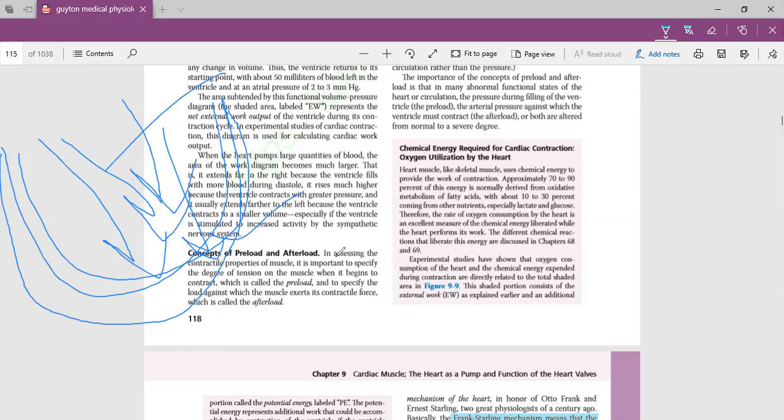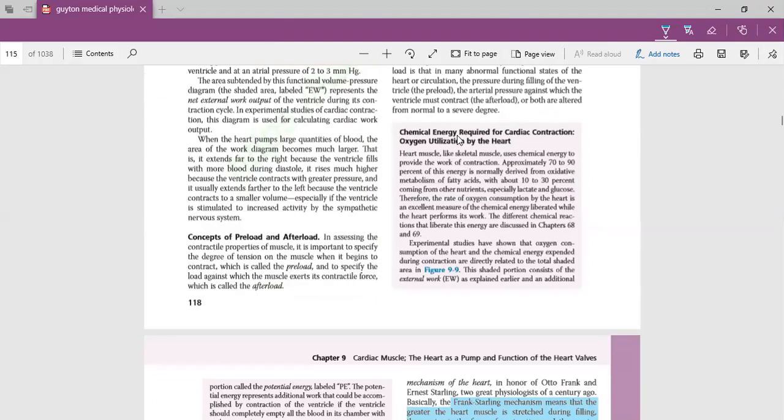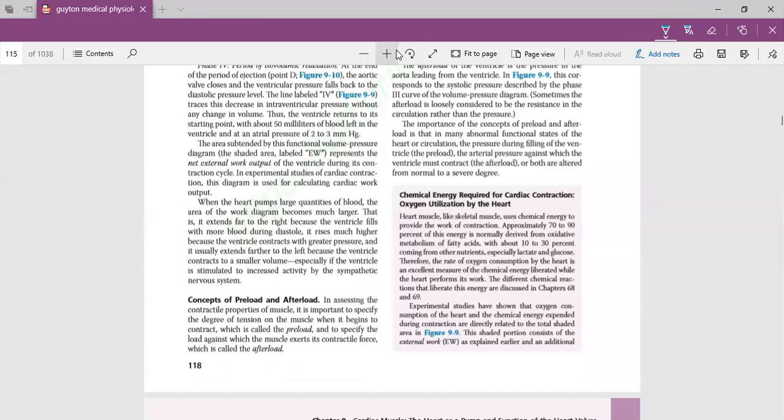So the resistance which is offered by the systemic and the pulmonary circulation is afterload. So preload is basically the end diastolic volume, and the more the preload, the more the tension in the cardiac muscle. And afterload is the resistance against which the heart has to pump. So this is the important definition.